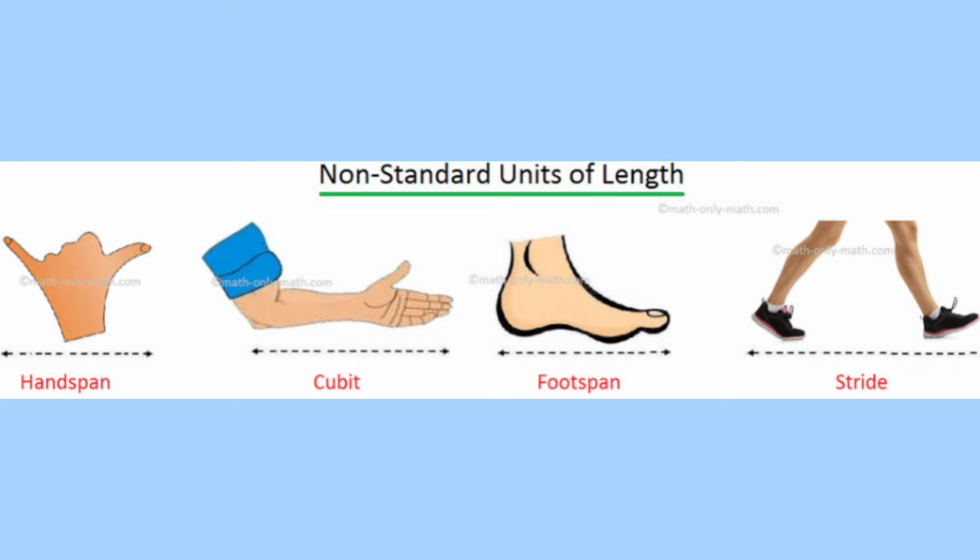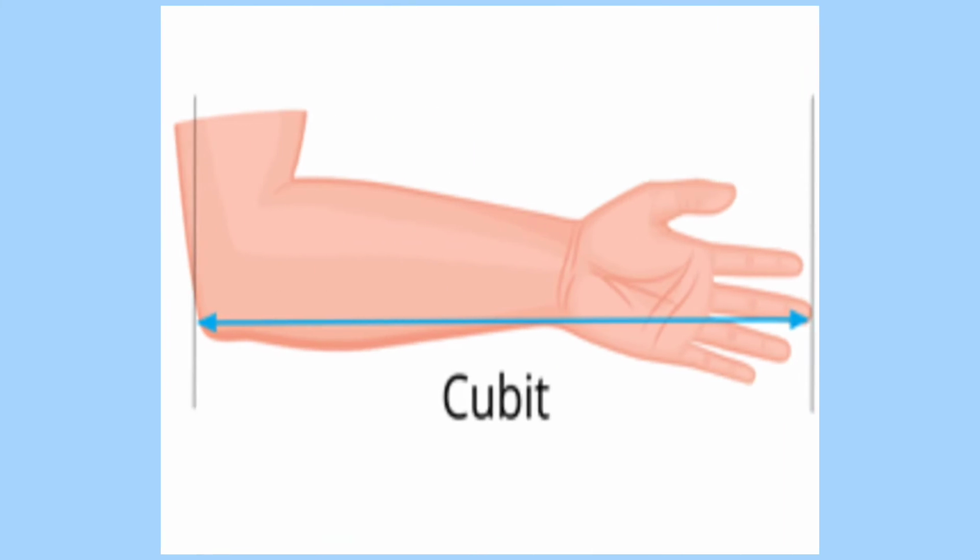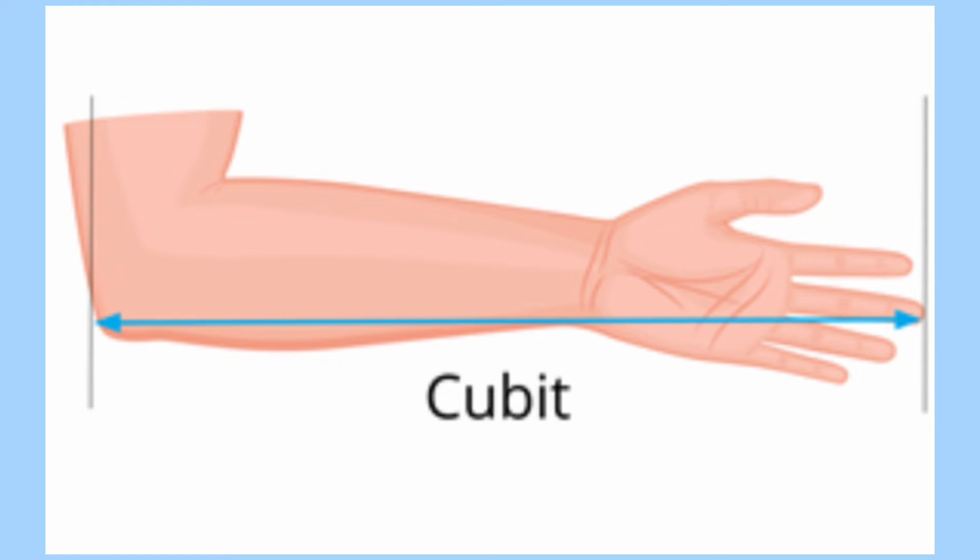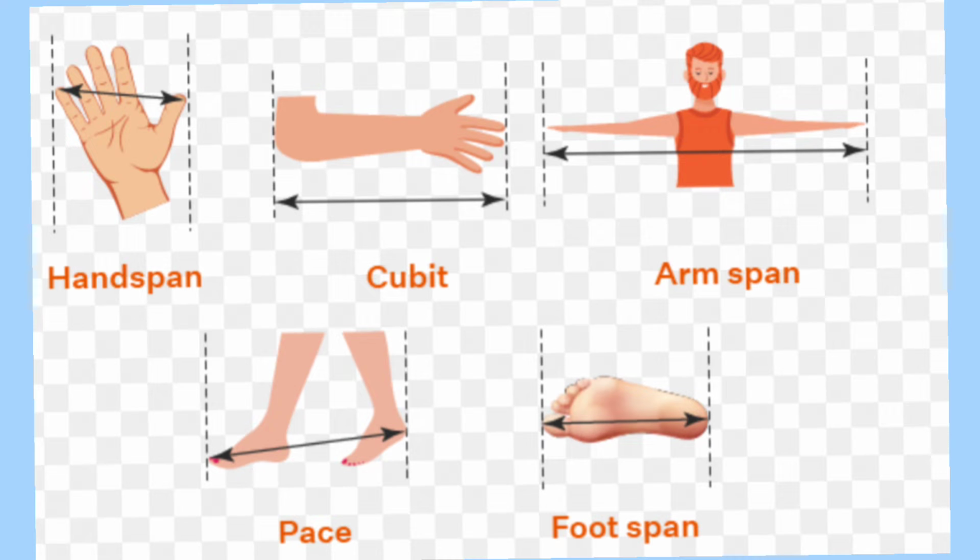In ancient time, length was measured against parts of the body. The Egyptians invented the cubit. A cubit was the distance from the elbow to the extended tip of the middle finger. Apart from the cubit, the length of a foot, the width of a finger and the distance of a step were also used as different units of measurement.